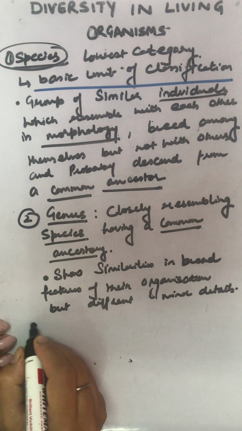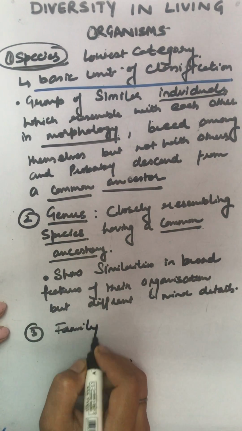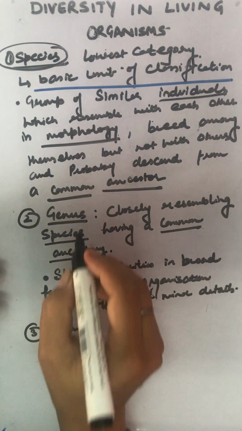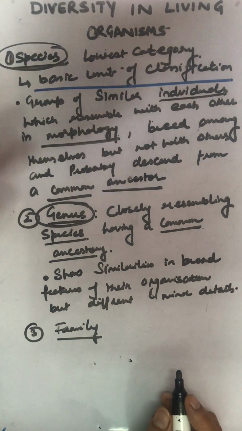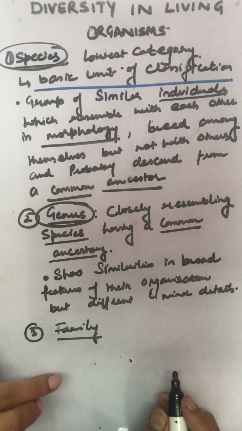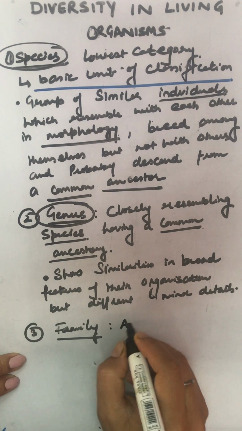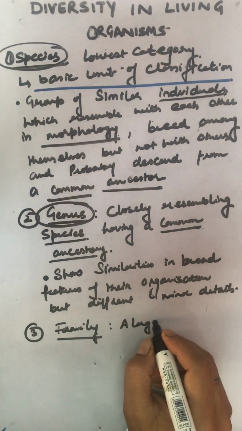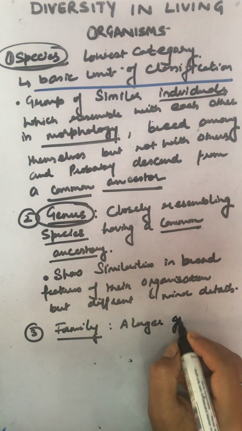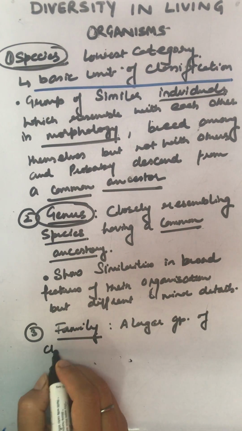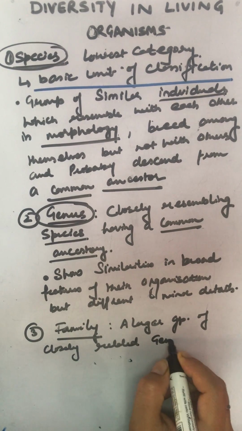Okay, moving to the third one, it's family. So all the different genera, which include all the different species, will fall into this family, right? We say a large group of closely related genera.